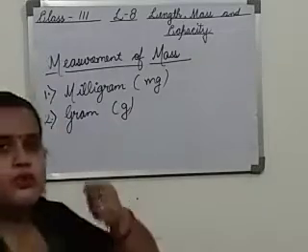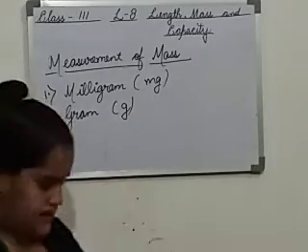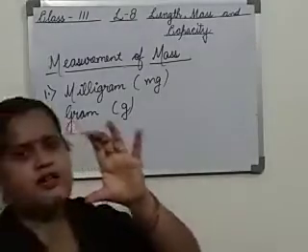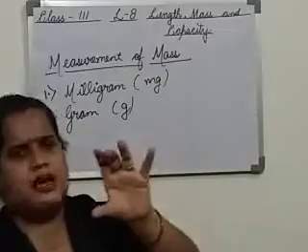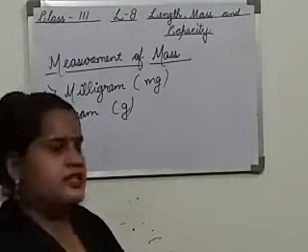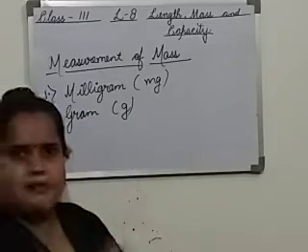Or 1 teaspoon of sugar, we can measure in grams. Okay. Some spices are there, we always say 150 gram spice, or 100 grams per packet, so always we have seen gram written.